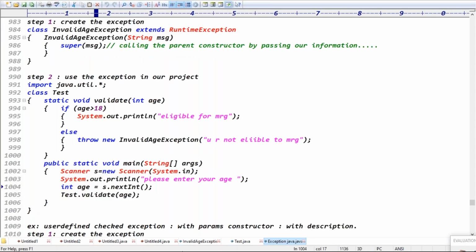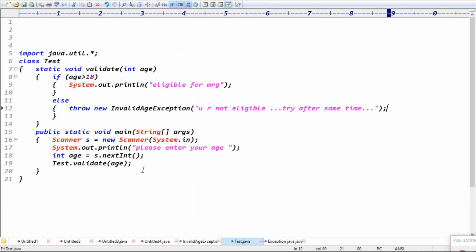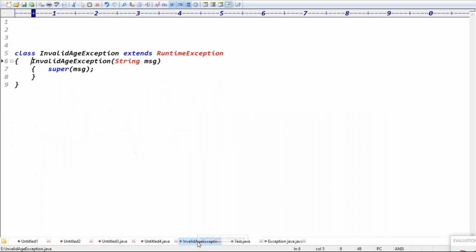Guys, are you clear on the difference between a checked exception and an unchecked exception? Previously you created this one, checked type or unchecked type? Unchecked type. It is extending which class here? Extending RuntimeException, right? I want to make it a checked exception. To make it a checked exception, we have to extend which class, guys? Exception class or RuntimeException class? Exception class. That's it, guys.